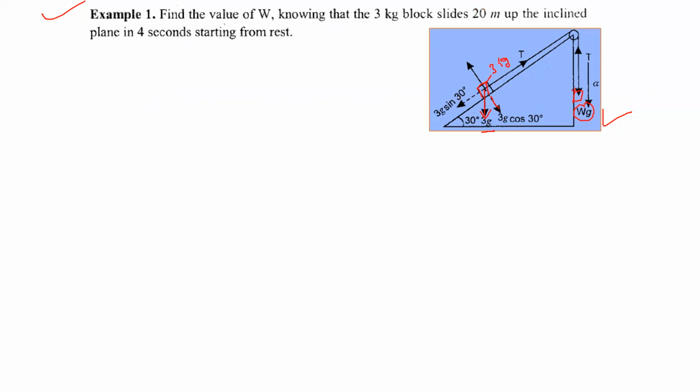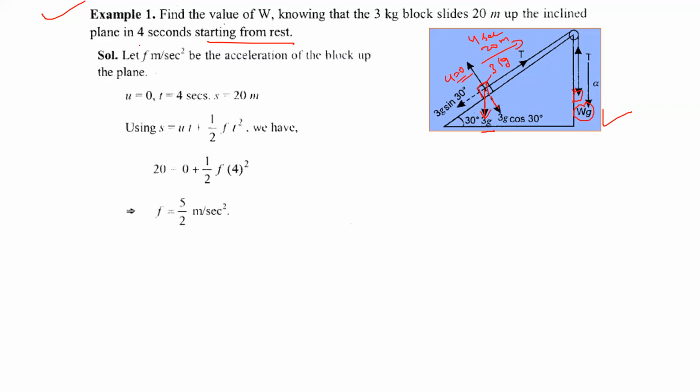So this particle covers a distance of 20 meter in 4 seconds starting from rest. So initially u will be taken as 0 for this particle. What we have to find is the value of W. Firstly we will calculate the acceleration of the motion. Let F be the acceleration of the block up the plane. Here u is 0, t is 4, s is 20.